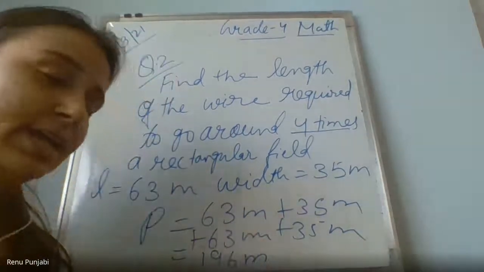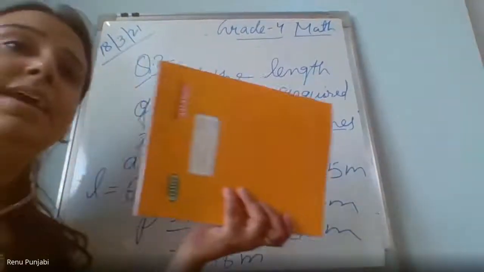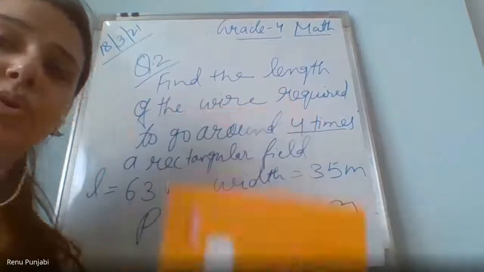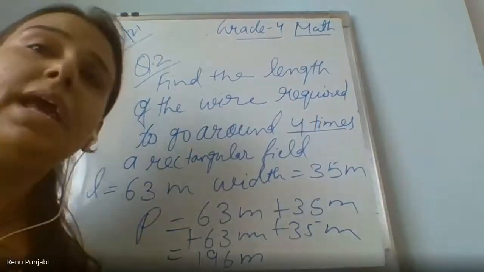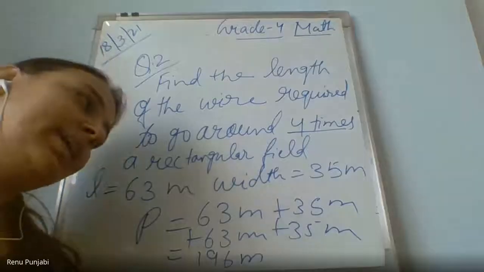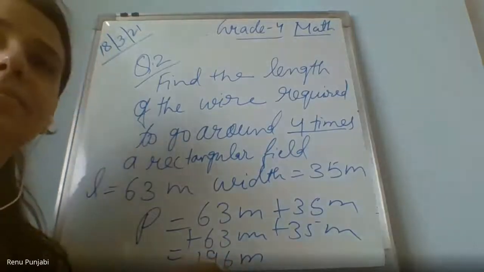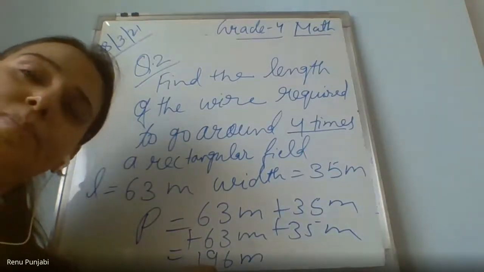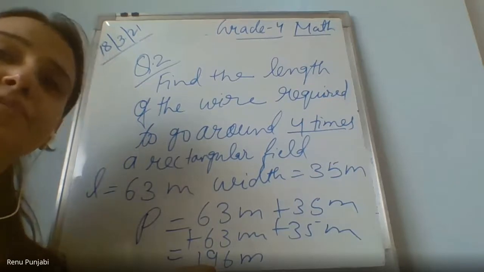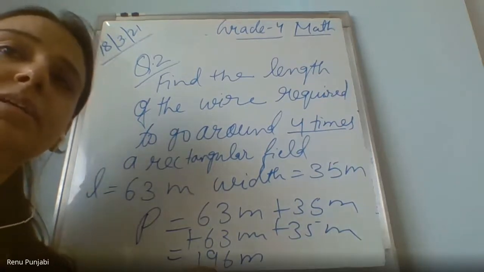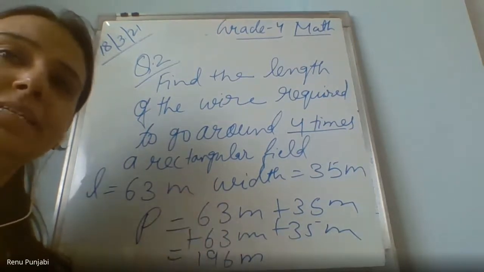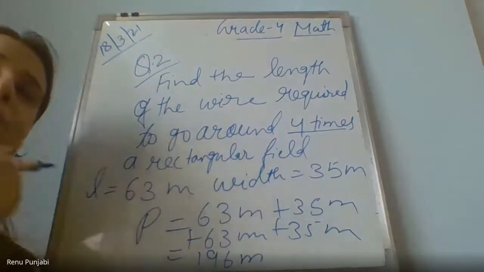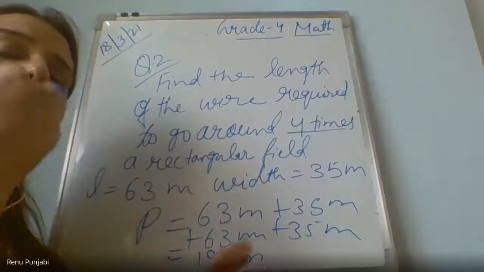If we have to go around the same rectangle 4 times, so what will we do? Tell me. We will add 196 four times. Either you add 196 four times, or multiply 196 by 4. For example, you go for a morning walk around a rectangular or square field.